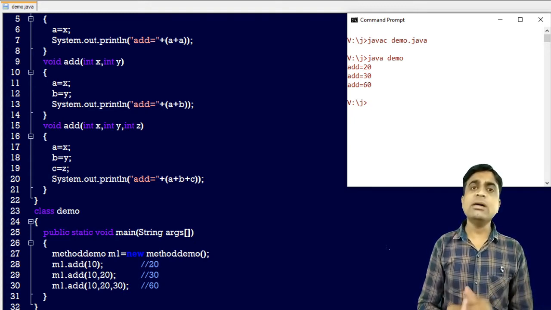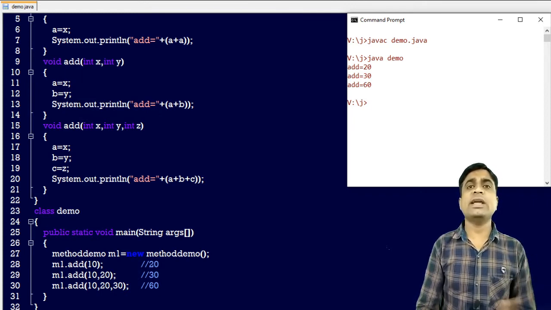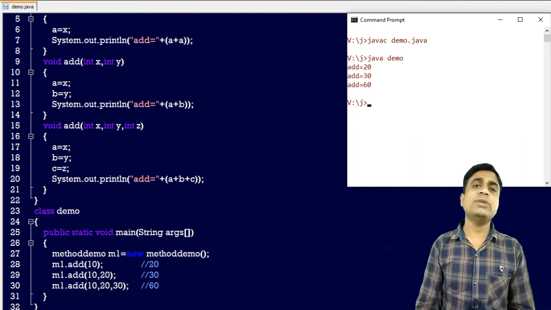You can create multiple methods with the same name. What is the advantage? The reliability of the program will be improved. Using method overloading, like if you want to find the area of a circle, area of a rectangle, area of a triangle, no need to create different methods, just create one method area.